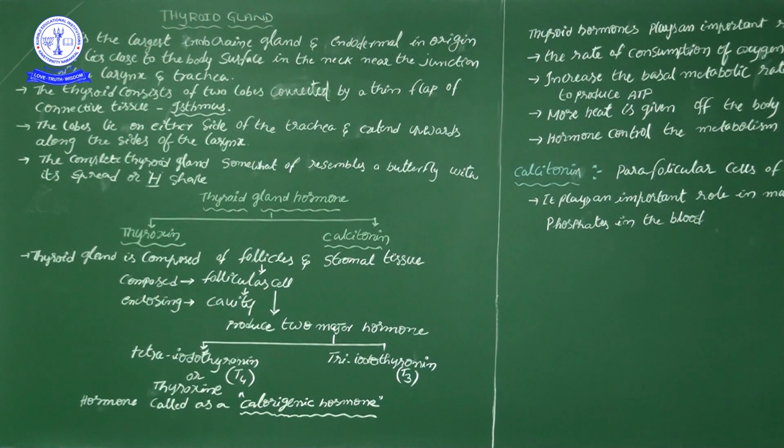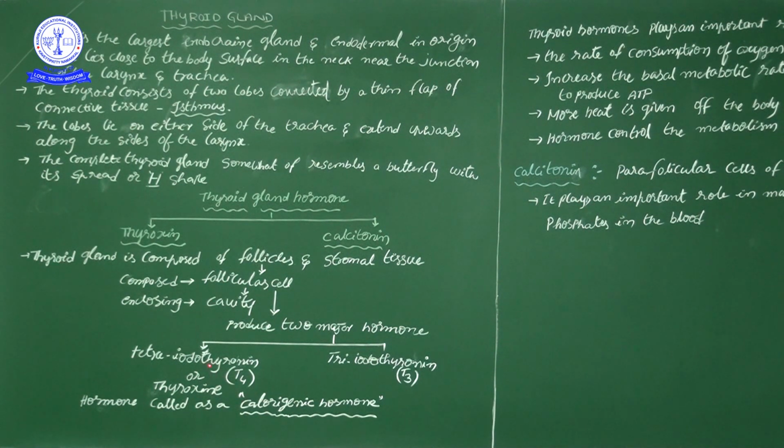So for easy intake of iodine, iodine is artificially mixed into salt. That iodine-mixed salt is a supplement of iodine.